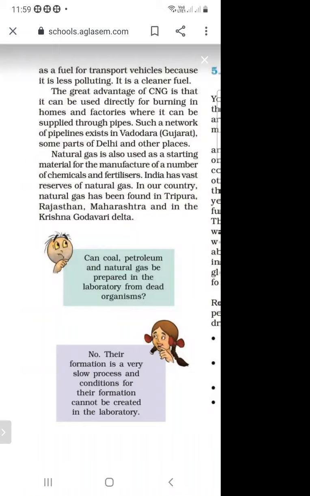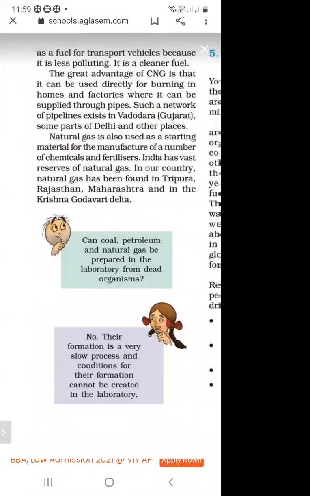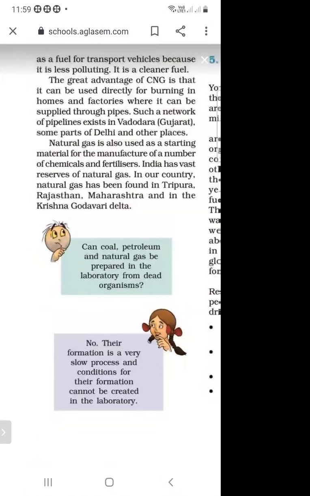Natural gas is also used as a starting material for the manufacturing of a number of chemicals and fertilizers. So natural gas is used for making chemicals and fertilizers.